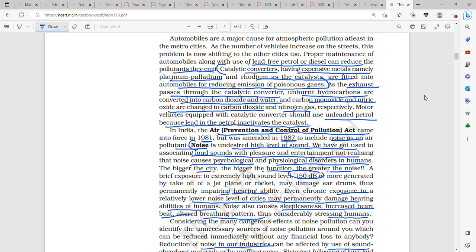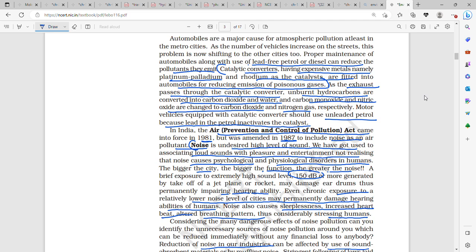Then catalytic converters. What are catalytic converters? They basically reduce the emission of poisonous gases. They have expensive metals, namely platinum, palladium, and rhodium, as catalysts, which are fitted into the automobiles.